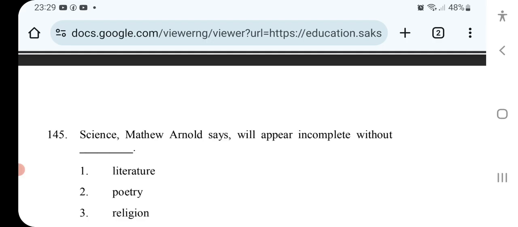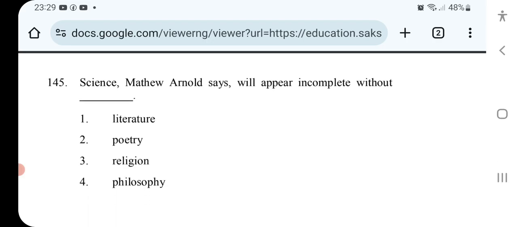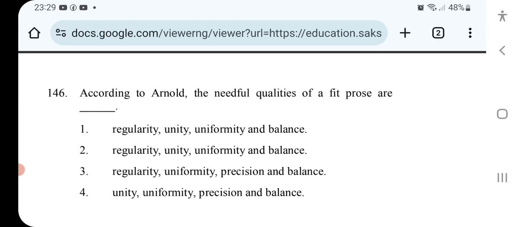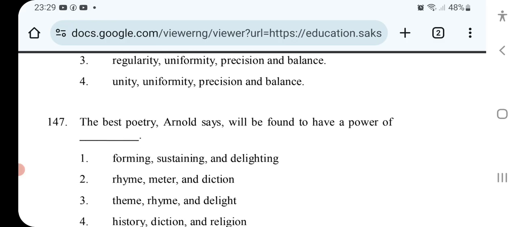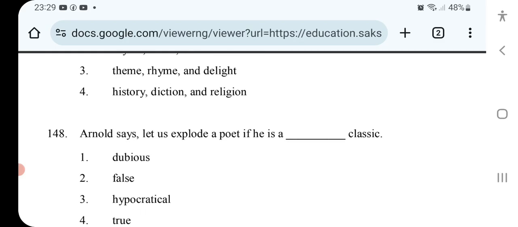Science, Matthew Arnold says, will appear incomplete without. According to Arnold, the needful qualities of a fit prose are. The best poetry, Arnold says, will be found to have a power of. Arnold says, let us explore a poet if he is a classic.